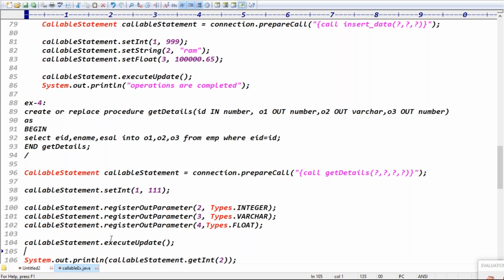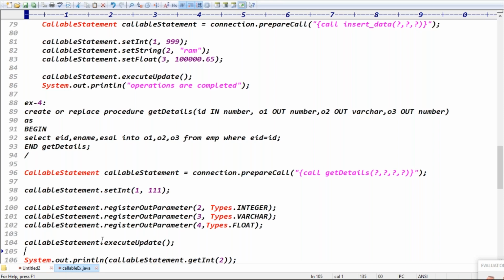Now we have the Types class, which contains integer to represent the ID. To take the time, there is the Time class; to take the date, the Date class; to store images, the Blob class; to store text file data, the Clob class. Multiple types exist depending on the requirement. We are writing Types.INTEGER, Types.VARCHAR, and Types.FLOAT, guys.